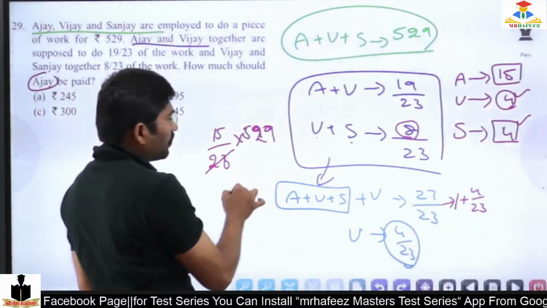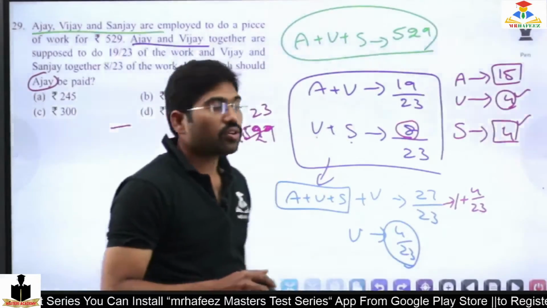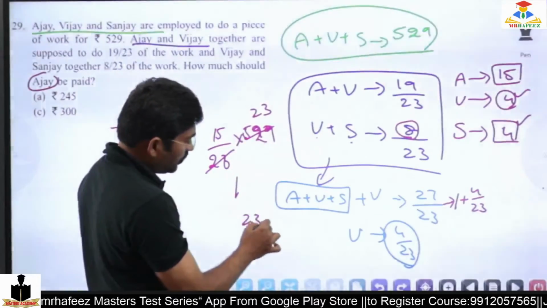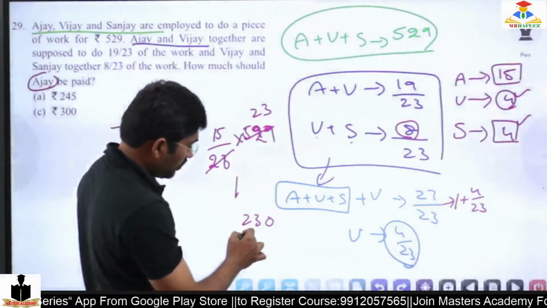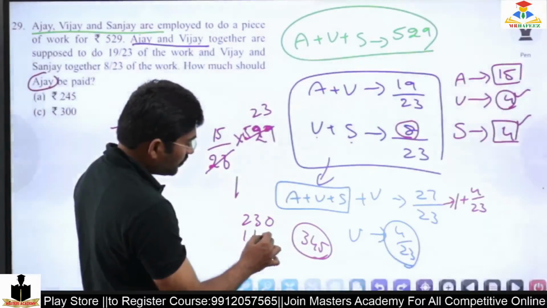So 23 one time, 23 times 15. 23 ten times is 230. 23 five times is half of 230, that is 115. So 345 is the answer.